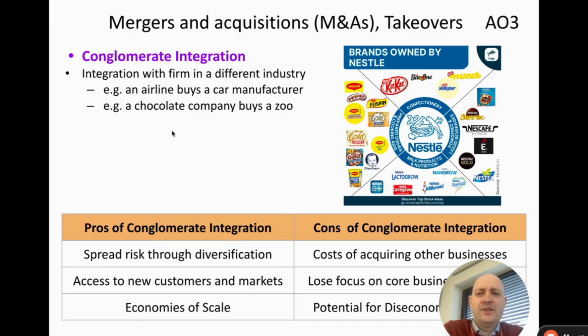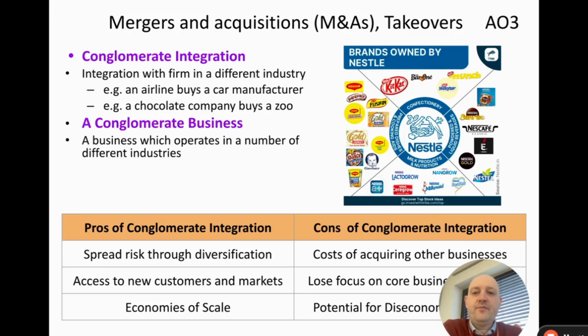Now, what you could say here is that a chocolate company buying a zoo, this is totally random. They're in completely different industries. To some extent, airline and car manufacturing, they're kind of in similar-ish types of industries. They both produce things which move. They're both in the travel industry, you could say. Both of those products use engines, and they're going to be concerned with aerodynamics, but they're still in different industries, so it will be conglomerate integration. And then another definition is a conglomerate business. So a conglomerate business is a business that's gone through conglomerate integration a number of times.